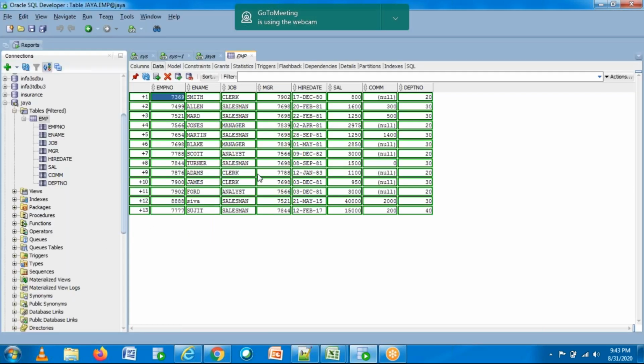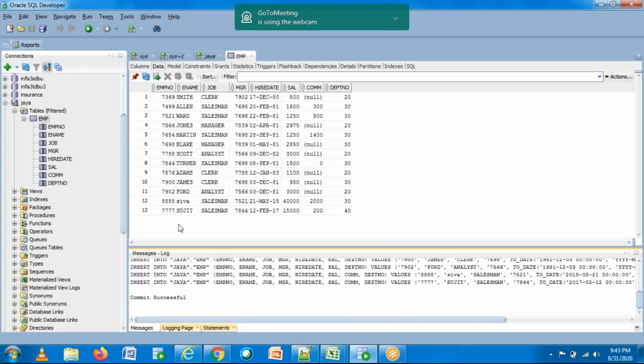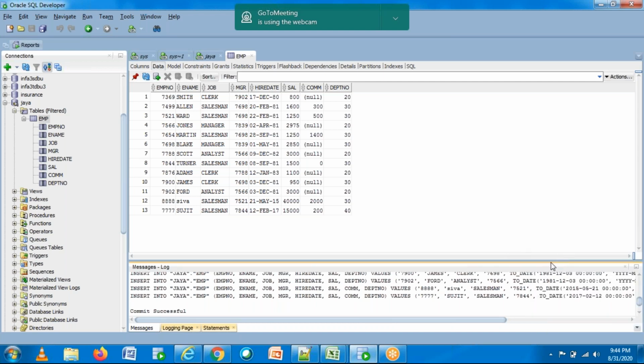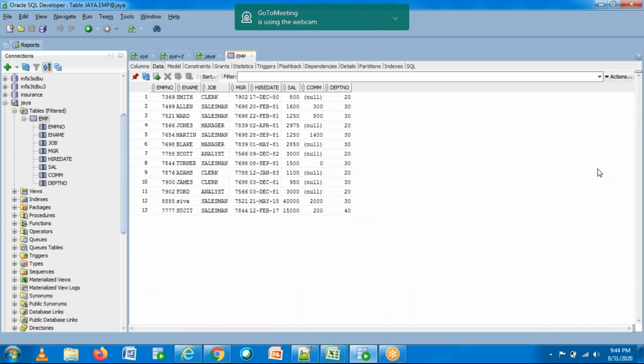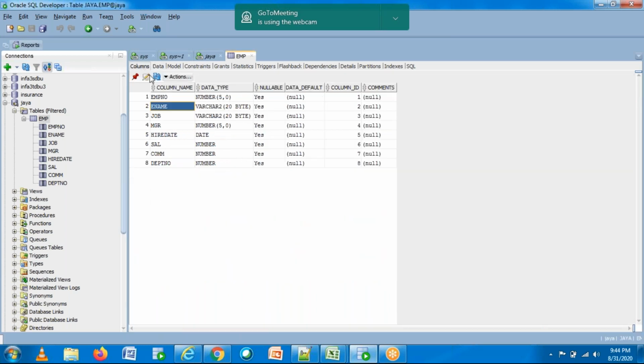Now, after inserting the data, I'm clicking on this button. Commit means it will store the data permanently into the table. Okay. Anyways, you will learn in detail about all these things, but just try to follow. Anyways, I'm going to repeat everything in future classes. So this is how you need to insert the data.